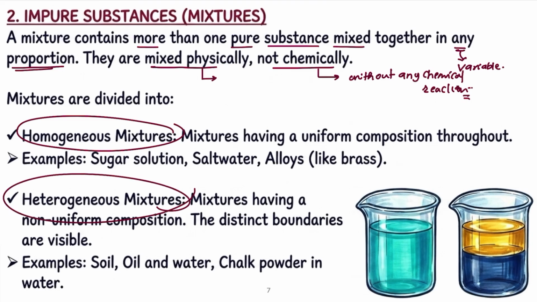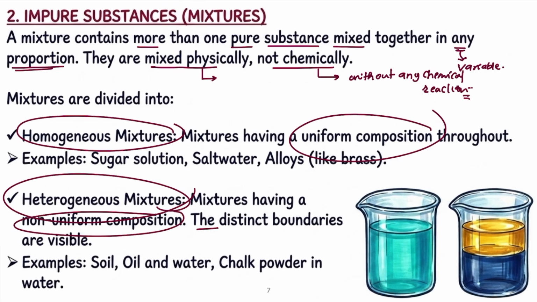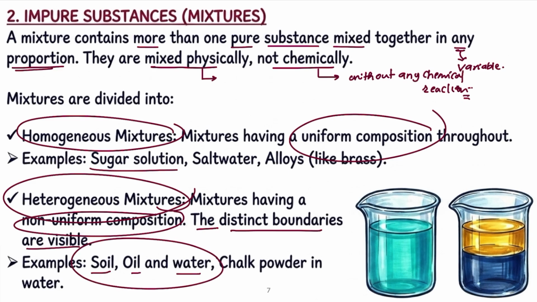A homogeneous mixture will have uniform composition. We will discuss examples later on. But a heterogeneous mixture will have non-uniform composition, and a distinct boundary will be visible. An example of a homogeneous mixture is sugar solution, and of a heterogeneous mixture is soil, or an oil and water mixture. Now try to understand the meaning of uniform composition and non-uniform composition.